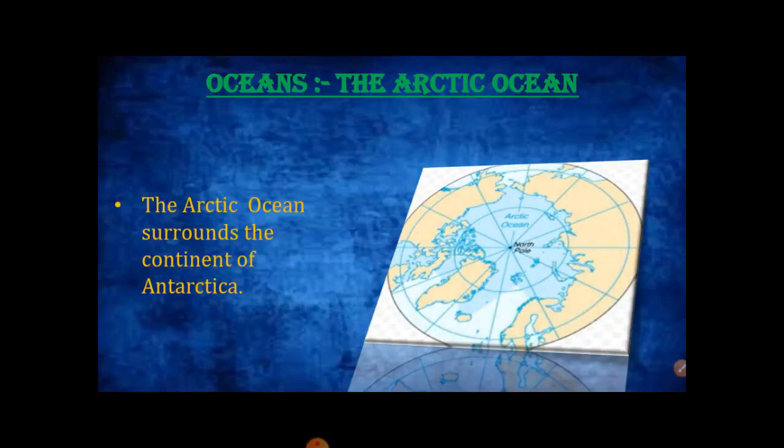The Arctic Ocean. The Arctic Ocean is the smallest ocean. It covers an area of 15.56 million square kilometer. It lies within the Arctic Circle. It remains frozen for most of the year. The North Pole is situated in the middle of the Arctic Ocean. The Eurasian Basin is the deepest point in the Arctic Ocean, which is about 5,449 meter in depth.